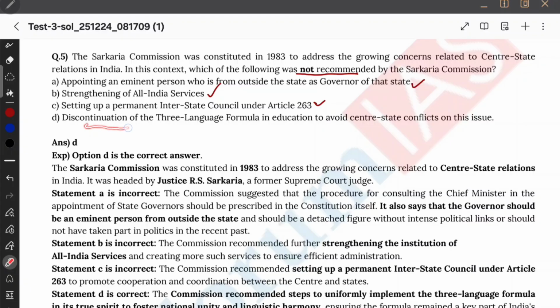And next, discontinuation of the 3 language formula in education to avoid central state conflicts. This is not a good thing. The 3 language formula should be there. So Sarkaria must not have recommended it. So this is a wrong thing. A lot of states were actually opposing this 3 language formula, right? Therefore, this option is correct. I mean, the fourth option is wrong. That's why it's correct, because the question is asking for the incorrect one.